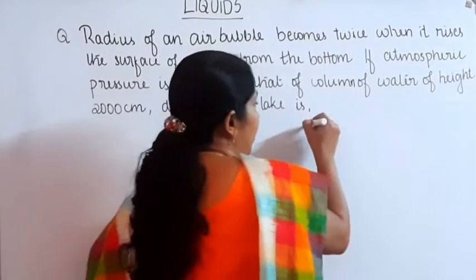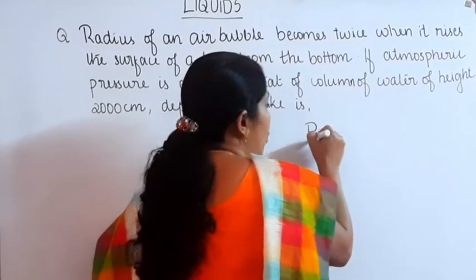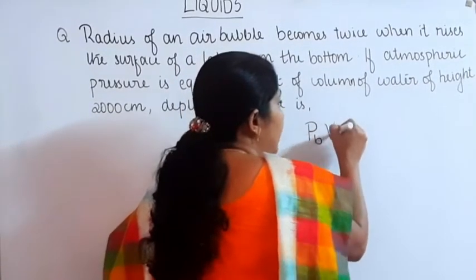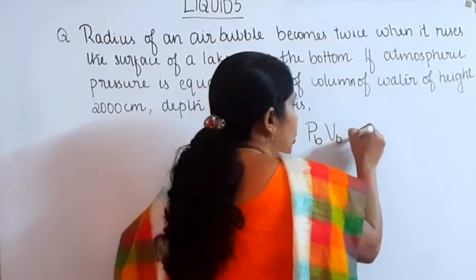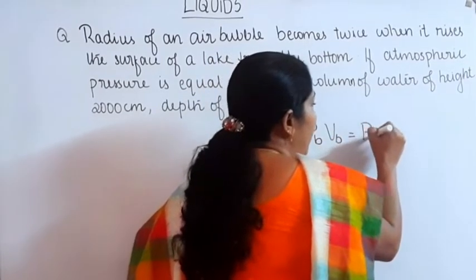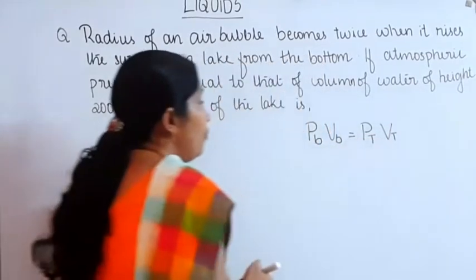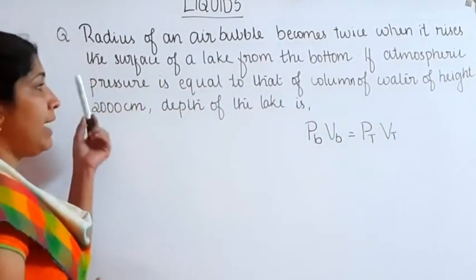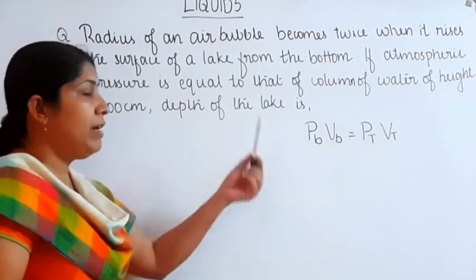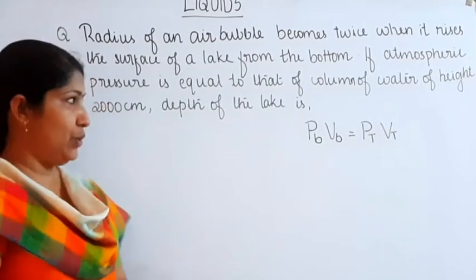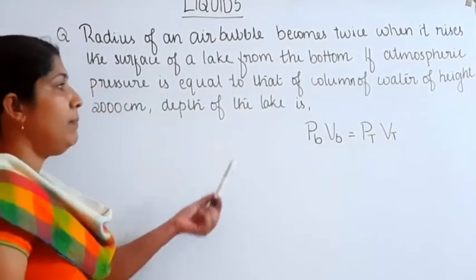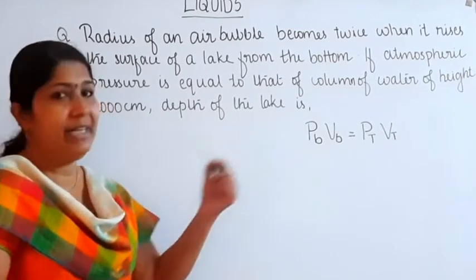Pressure at the bottom into volume at the bottom is equal to pressure at the top into volume at the top. We can write the equation P1 V1 is equal to P2 V2. Similarly, PB VB is equal to PT VT.